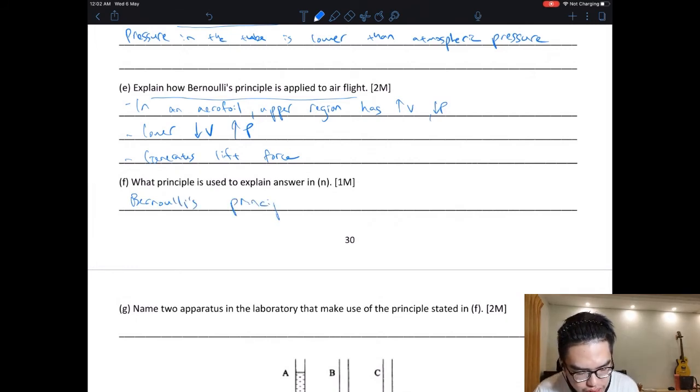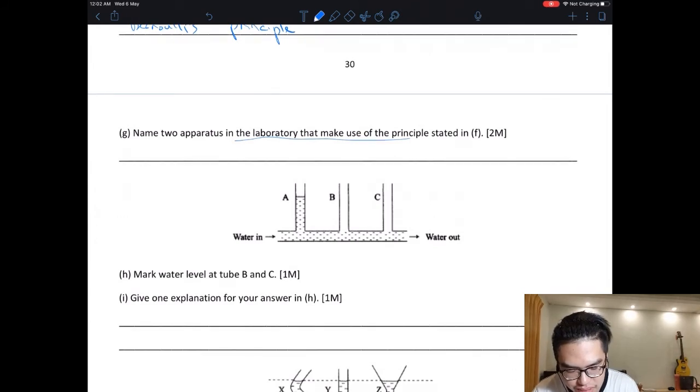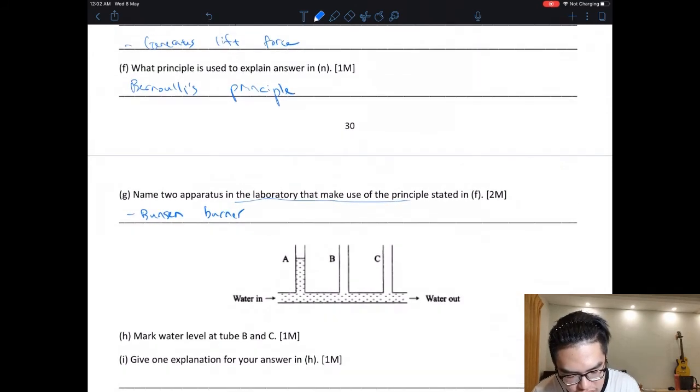Name two apparatus that make use of this thing. Oh, interesting. Okay, what uses Bernoulli's principle? Actually, your Bunsen burner. Do you know that? Okay, how Bunsen burner works. Let's explain. Okay, this is your Bunsen burner. I have a gas tube coming in. So gas is coming at quick velocity.